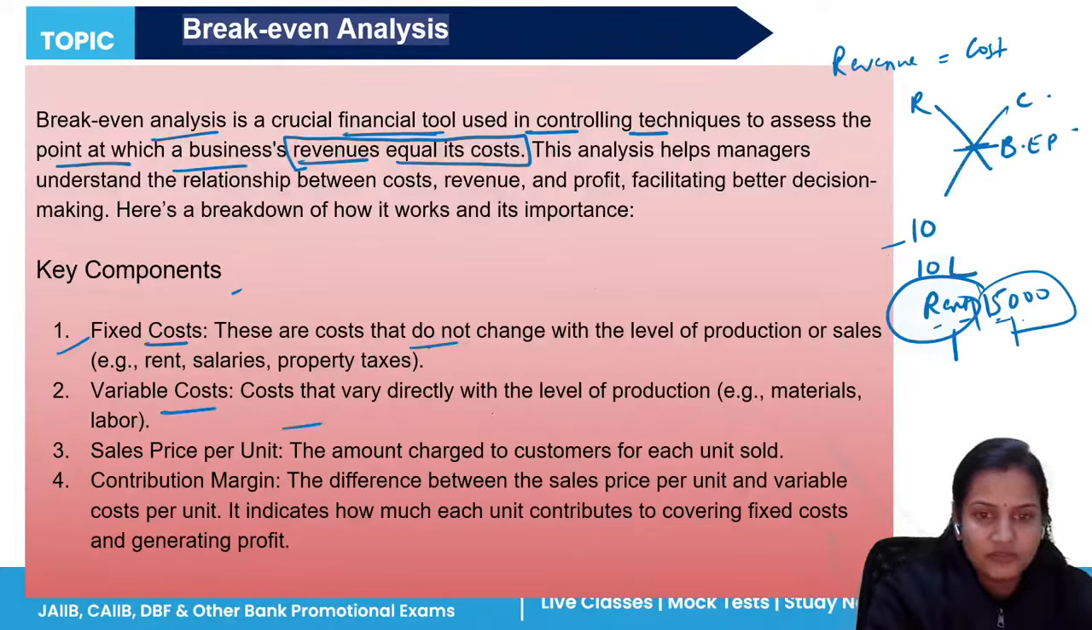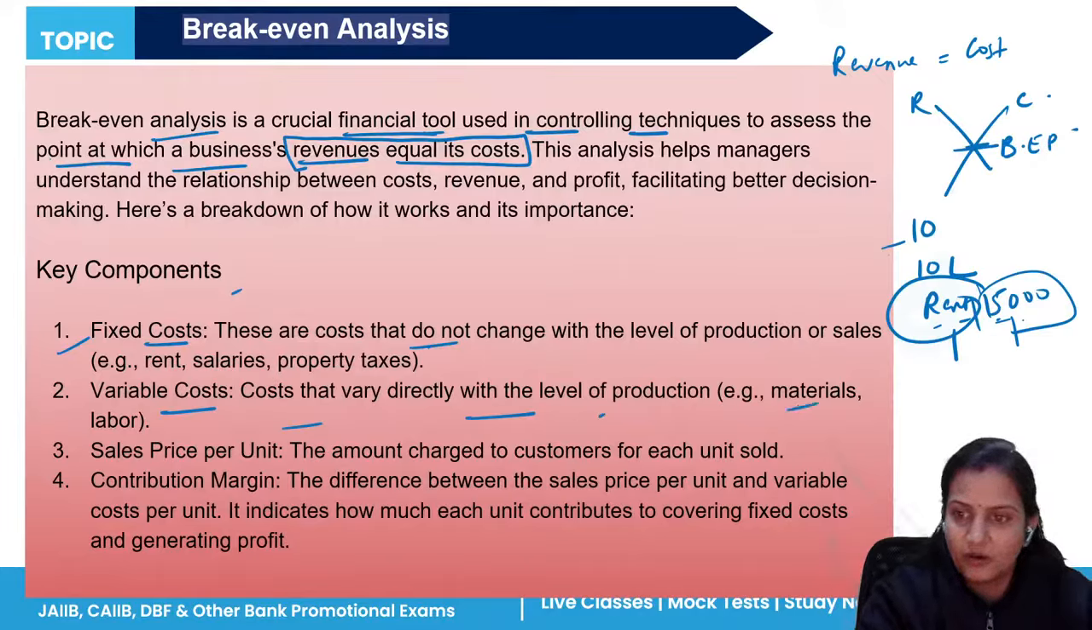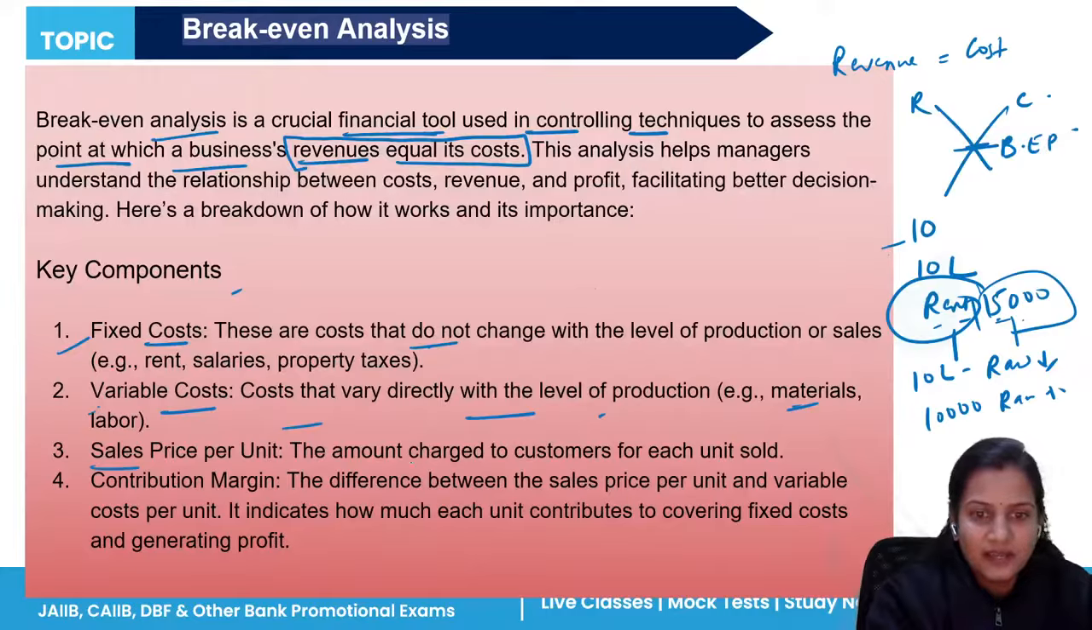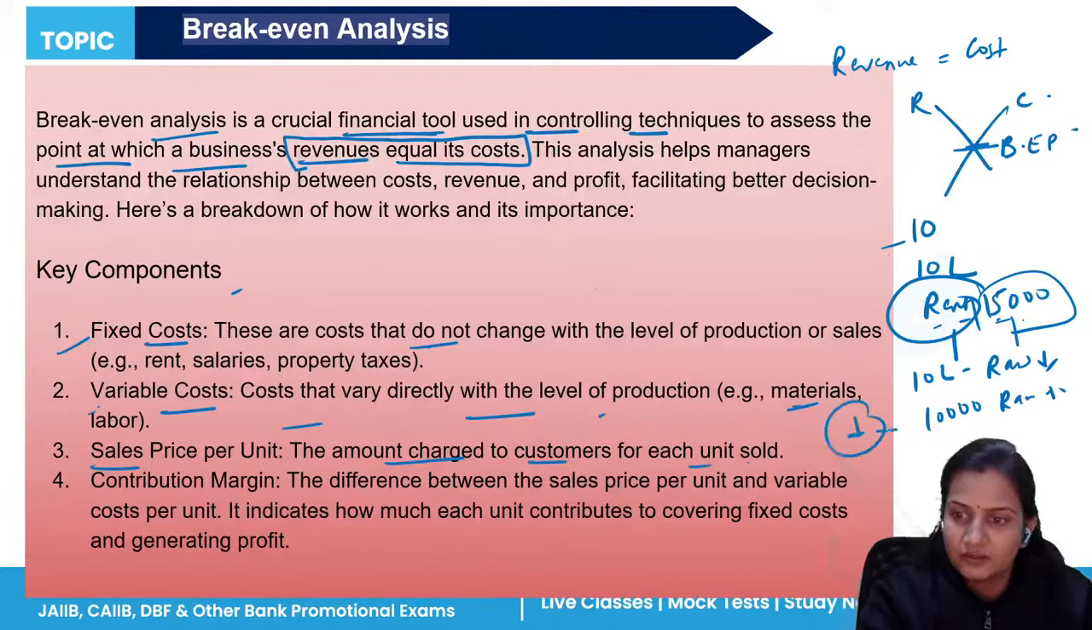Variable costs are those costs which will change with the level of production, like raw material. If you are producing 10 units of goods, you require less raw material. If you are producing 10,000 units of goods, you require more raw material. So they will change according to the change in the output. Sales per unit is the amount charged to the customer for each unit sold. For one single unit which the manager is selling to its customers, the amount being charged for that single unit is the sales price.